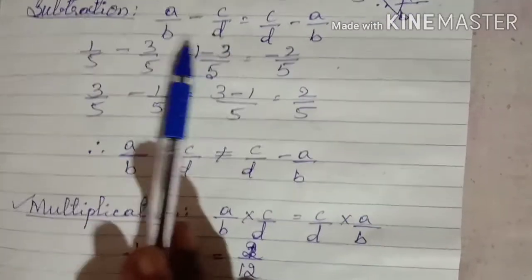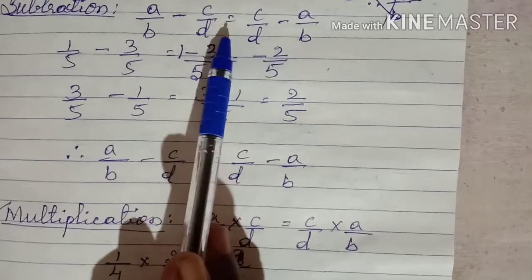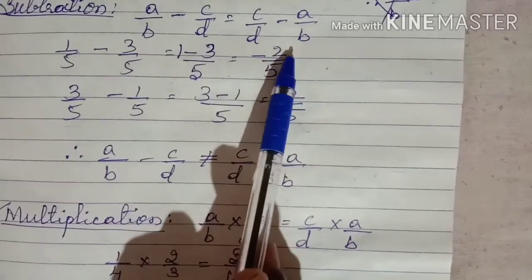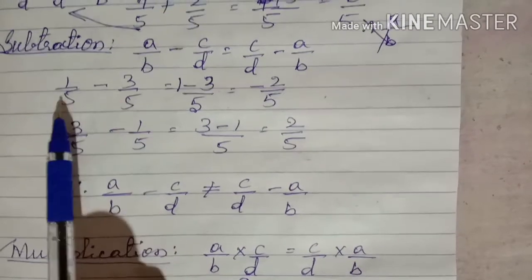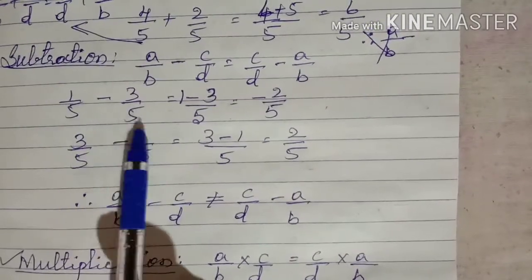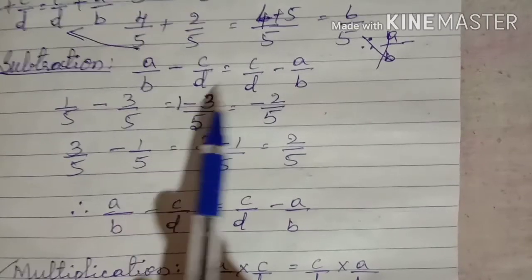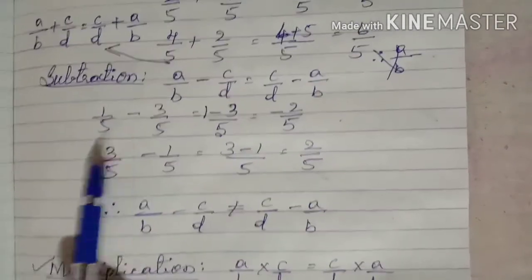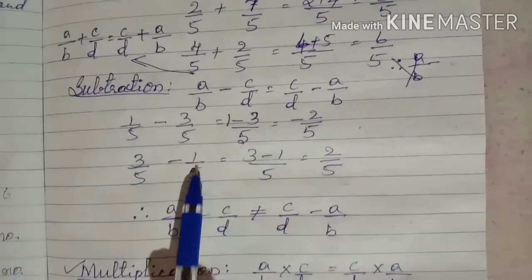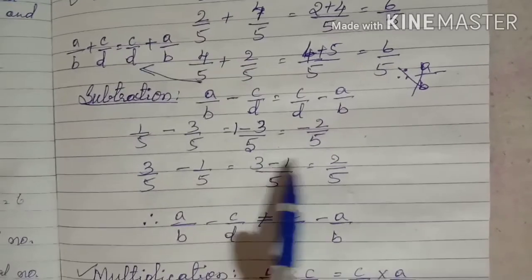The next is subtraction. Take two rational numbers, that is a by b minus c by d. The same thing you can interchange, that is c by d minus a by b. This is the commutative property. Now a by b is 1 by 5 minus c by d is 3 by 5. If we take, the denominators are equal, so write 5, 1 minus 3 is minus 2. Correct? 1 minus 3 is how much, children? Minus 2 divided by 5. Now let us interchange: 3 by 5 minus 1 by 5. Denominators are equal, write 5 as it is, then 3 minus 1 equals 2 by 5.